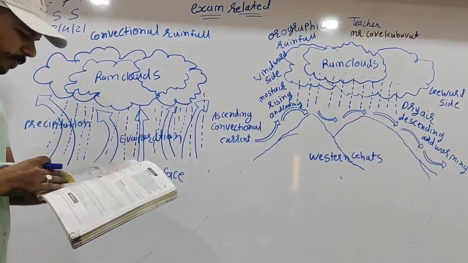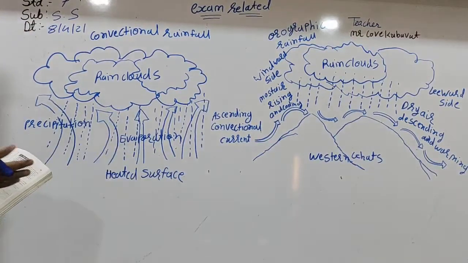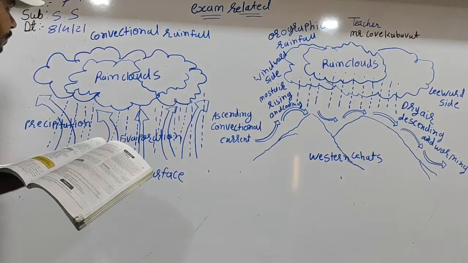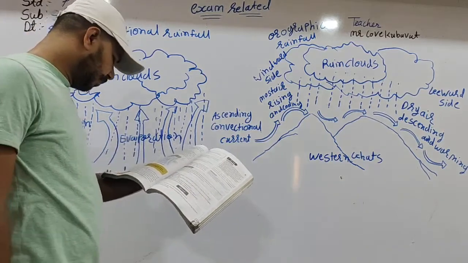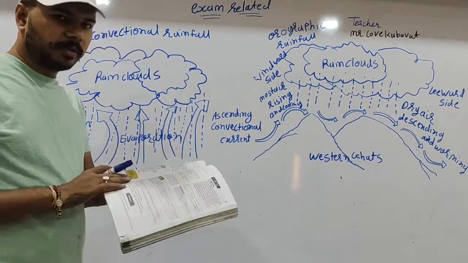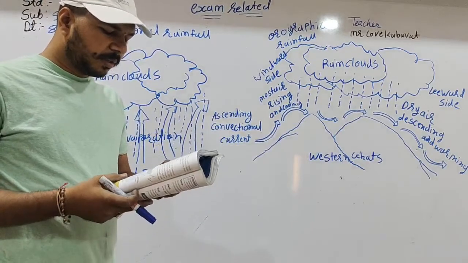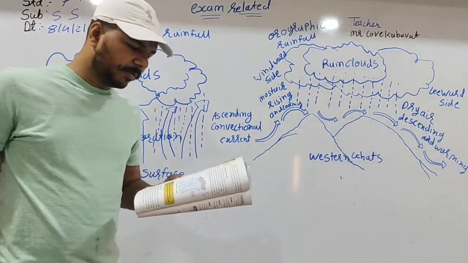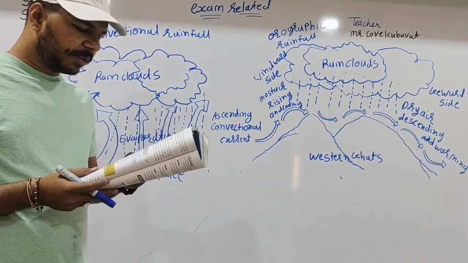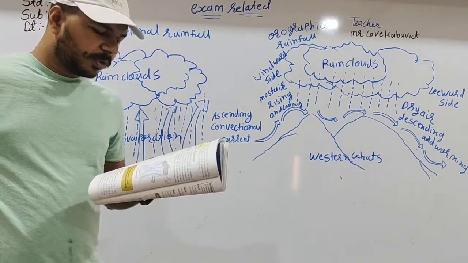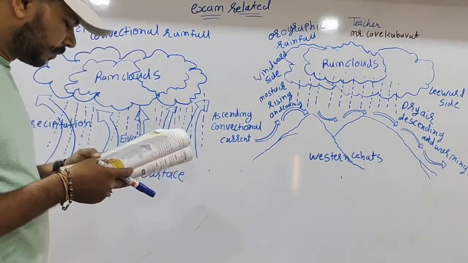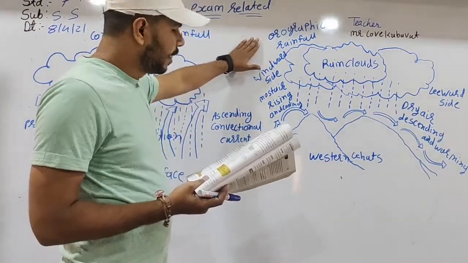Unit number 17, humidity and rainfall. Now, some of the charts and diagrams are of relief or orographic rainfall. Today we discuss orographic rainfall. This type of rainfall generally takes place when moisture-laden winds from the sea are forced to rise above a hill or mountain range.